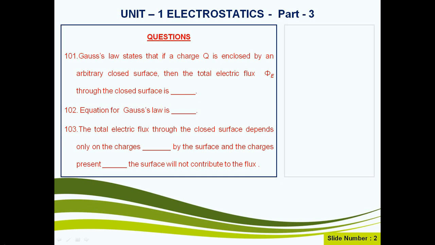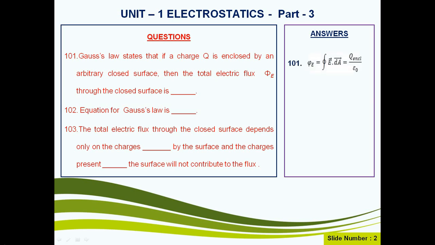Question number 101. Gauss law states that if a charge Q is enclosed by an arbitrary closed surface, then the total electric flux phi E through the closed surface is given by the equation phi E equal to integration over the entire surface E vector dot dA vector equal to the charge enclosed in the surface Q enclosed by epsilon naught.